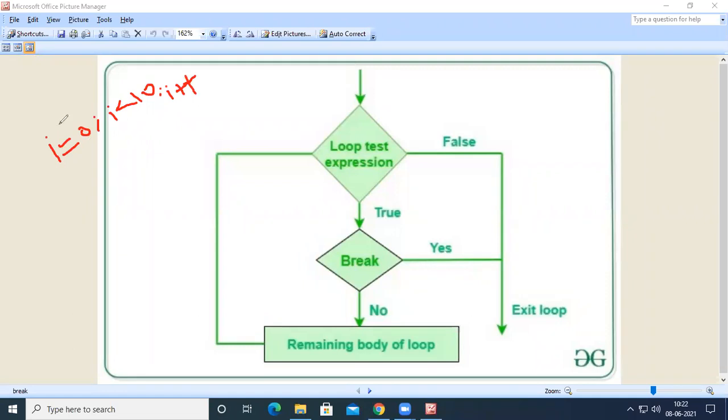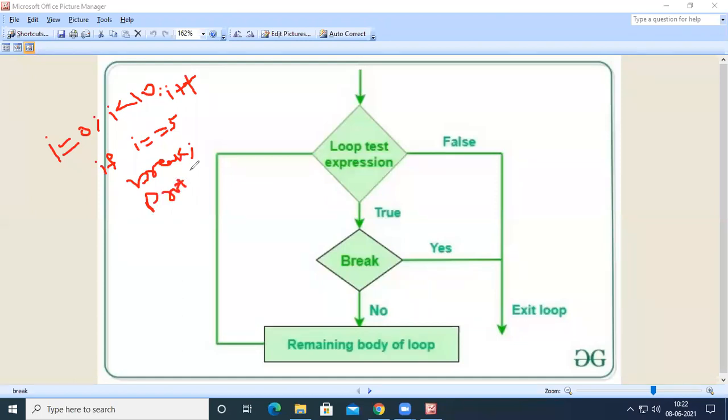Here in this loop, suppose I write if i equal to 5, break, and after this I print the value of i.